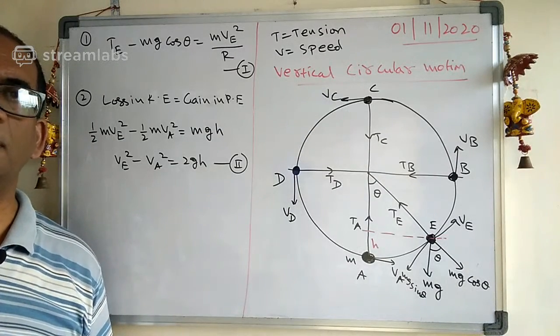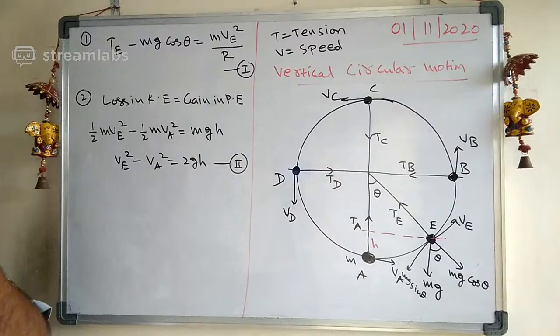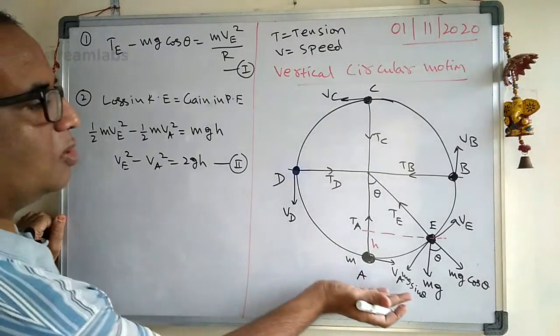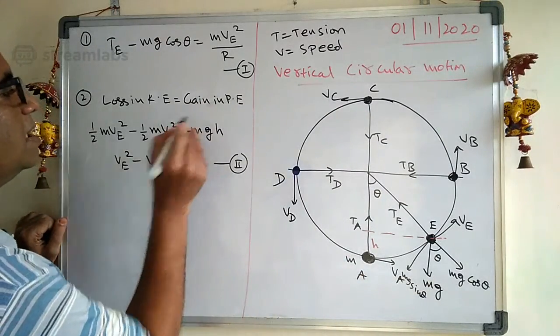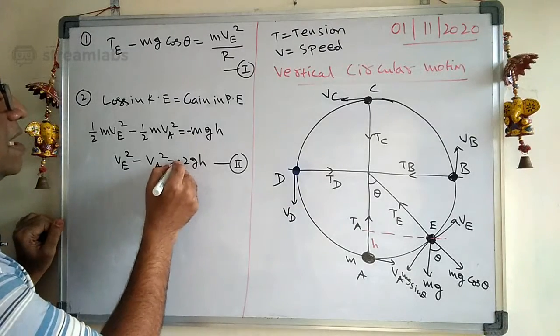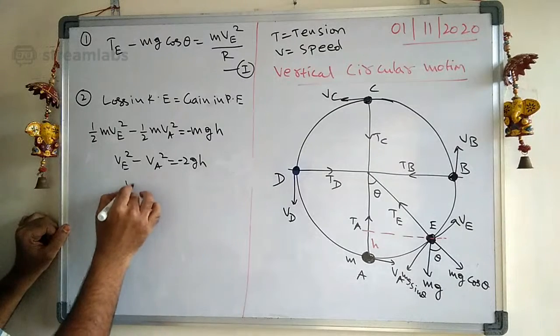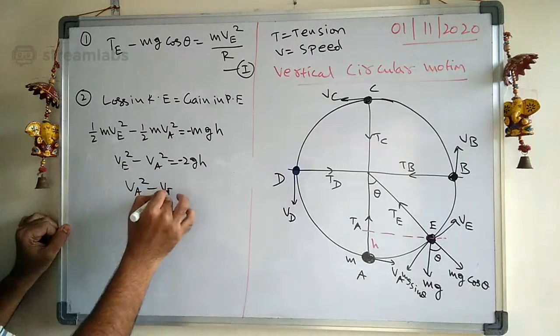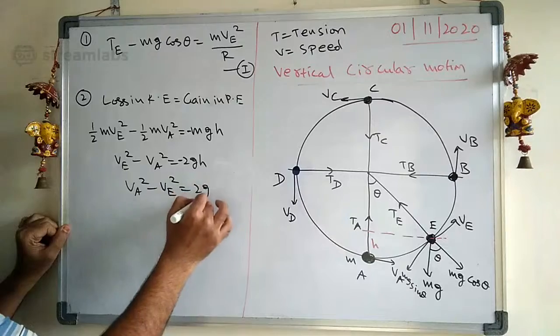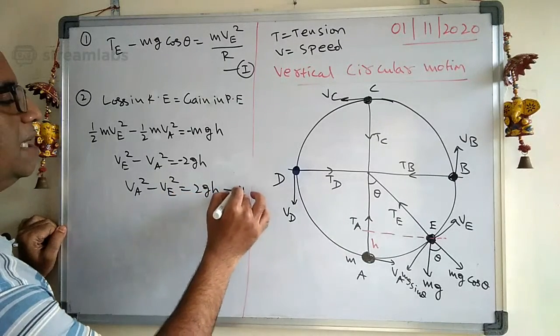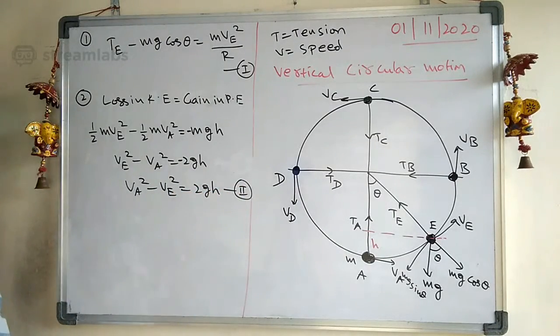Are you following what I am saying here? One more important point: it is going away from this, so this is negative here, and this one is negative here. Therefore, this can be written as VA square minus VE square is equal to 2GH. So that is equation number 2.